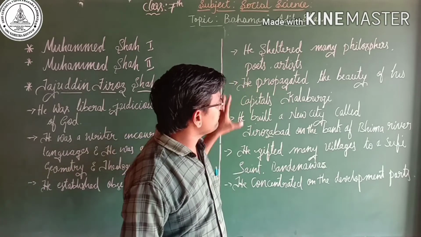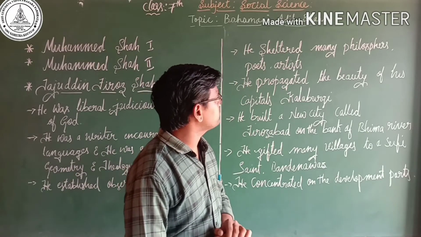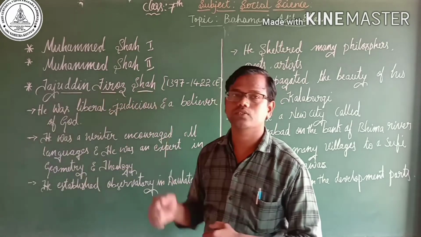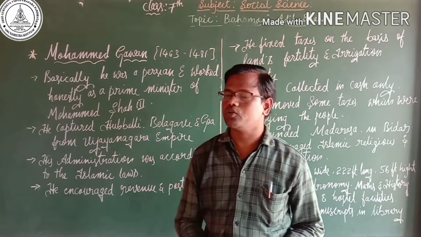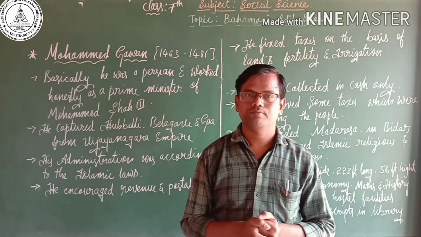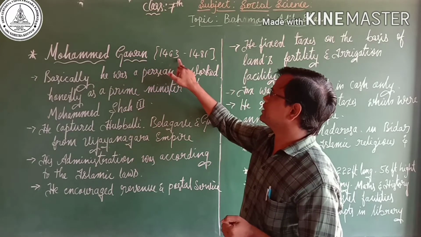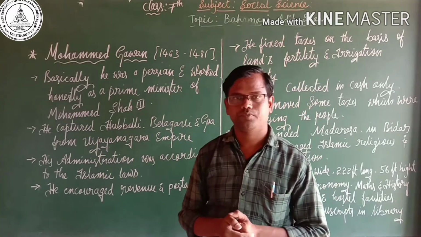So these were the very important achievements of Firoz Shah, or Tajuddin Firoz Shah. Let us discuss Mahmud Gawan's achievements. Mahmud Gawan ruled from 1463 to 1481.